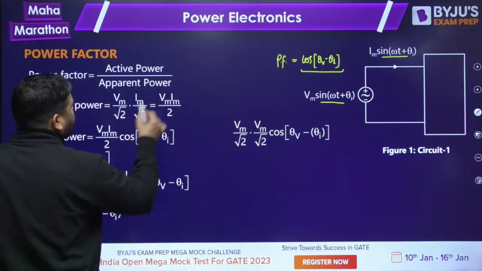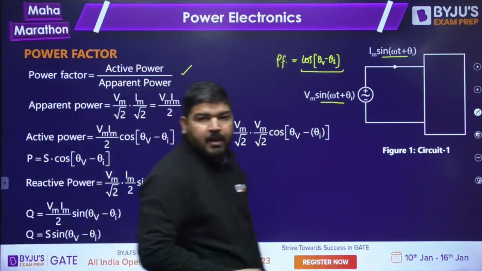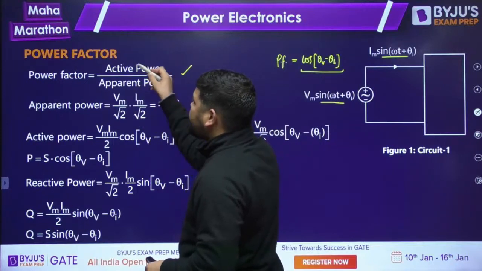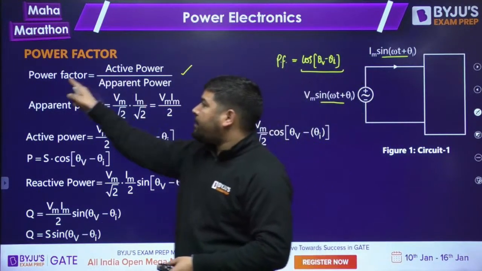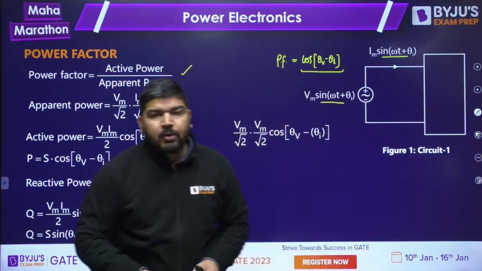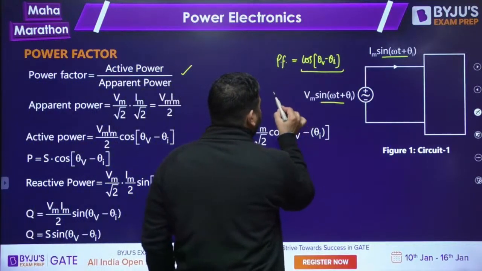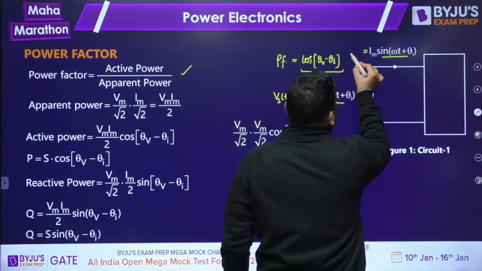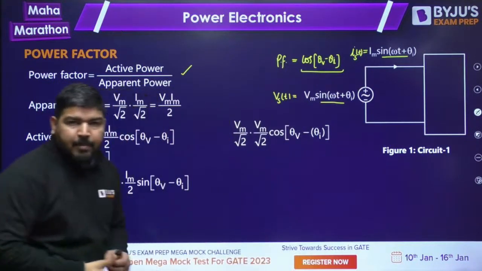How to calculate the power factor? This is the universal formula for power factor: active divided by apparent. It means power factor is the fraction of the apparent power which is active. We call that power factor. I hope it is clear what the meaning of power factor is. Now, how to calculate the apparent power? Apparent power is the RMS value of the source voltage multiplied by the RMS value of the source current. That product will be the apparent power.